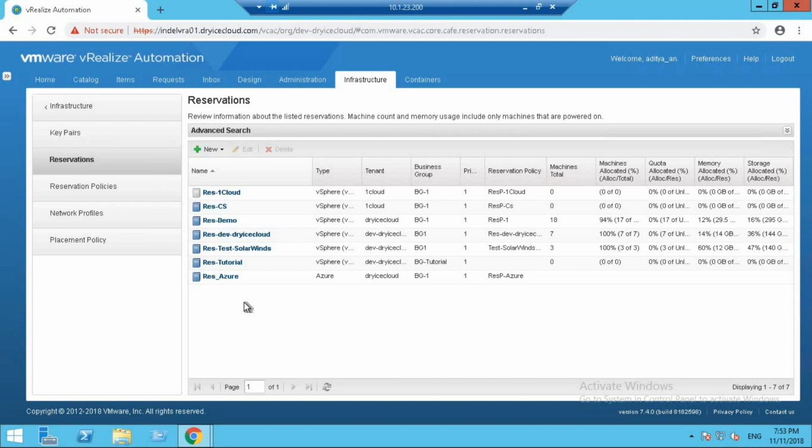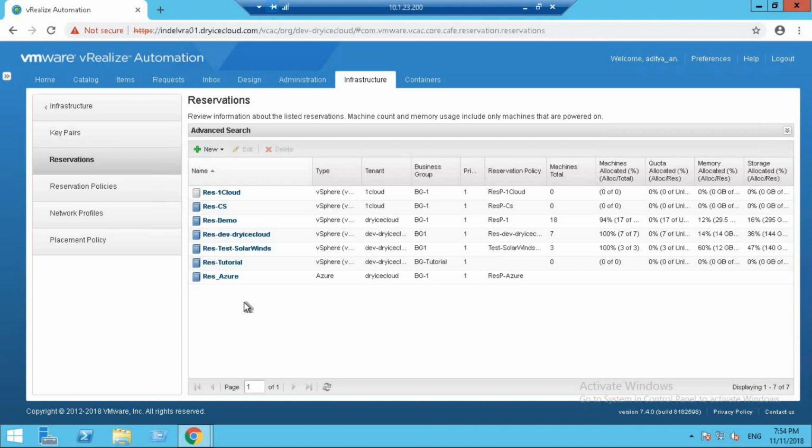We already did that. You've already seen that we are creating storage, memory, and network resources, and we are allocating them to a business group so that the business group can utilize this reservation. Now, these reservations can be of two types. We can have a virtual reservation, which allocates a share of a resource such as memory, storage, or network for use by a business group. Or we can have a cloud reservation, which provides access to the provisioning services of a cloud service provider for use by a business group.